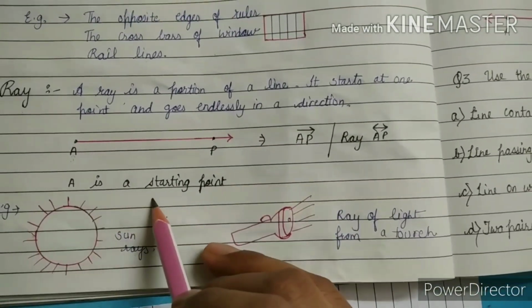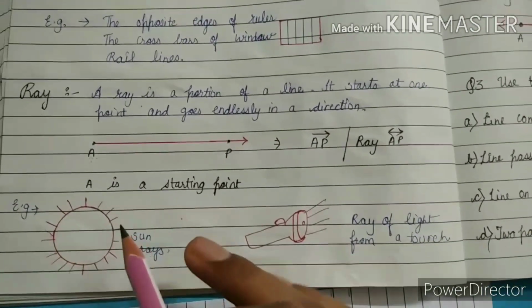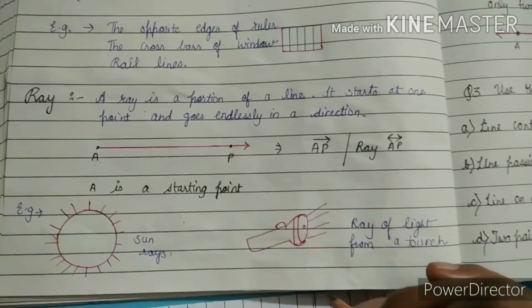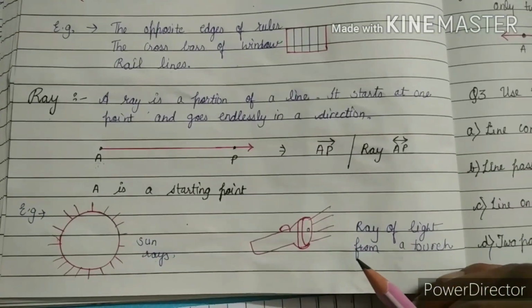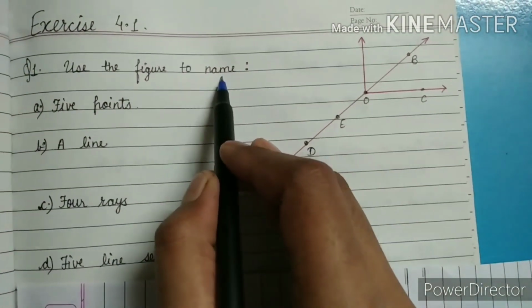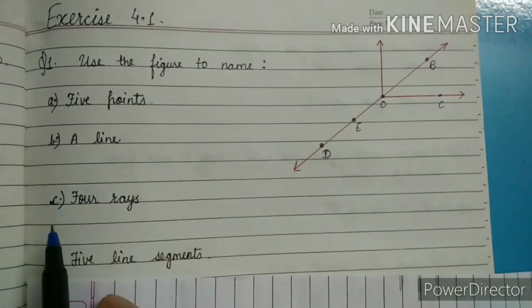A is the starting point. Okay. So here we completed all the topics that we have to use in the exercise 4.1. So now we are going to start our exercise 4.1. Exercise 4.1, first question is use the figure to name. So it means we have to use this figure and to answer the given things.